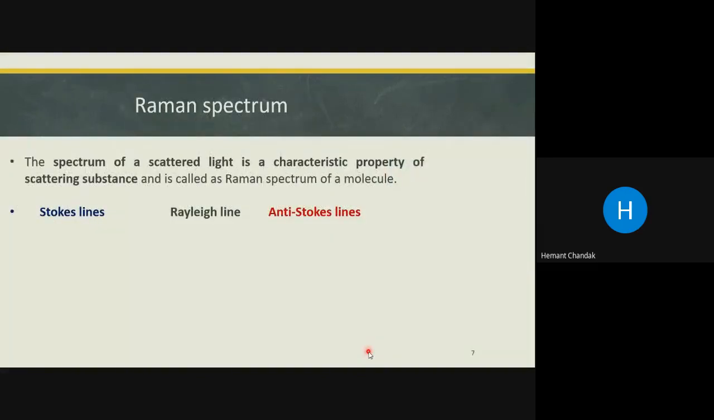Now, the next point is, what is the Raman spectrum? The Raman spectrum of scattered light is the characteristic property of a scattering substance. It has been found that the scattered light is independent of the incident radiation. So whatever incident light you are using has nothing to do with the Raman shift. The Raman shift depends on what? The Raman spectrum, of the scattered light, is a characteristic of the scattering substance. So what is the Raman shift? I will tell you from the next picture that will be coming very soon.